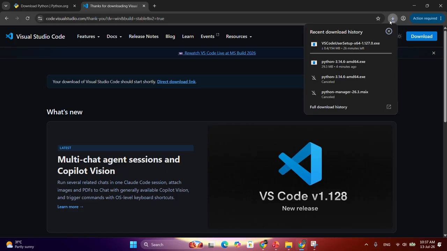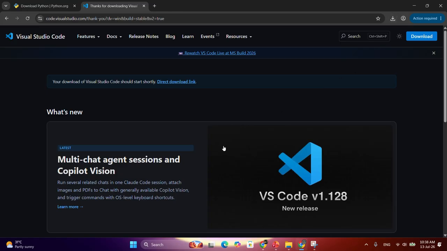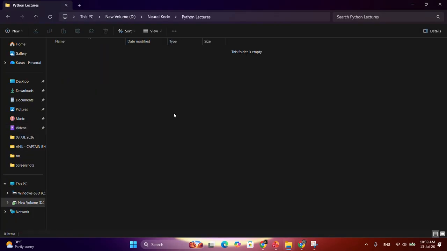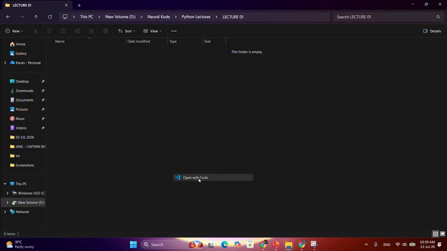So the download has started. I have canceled this because I already have VS Code. I will simply go to my file manager. Then I will create one new folder here with Control Shift N. I will name it lecture 01 and start with it. Press enter. After installing VS Code, you can press Shift and right click. You can see here the open with Code option. Click here. After clicking, VS Code will open up in this folder.